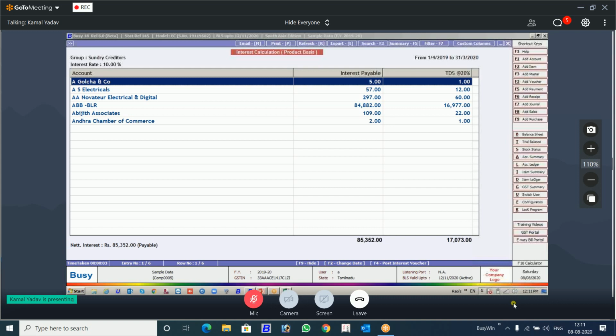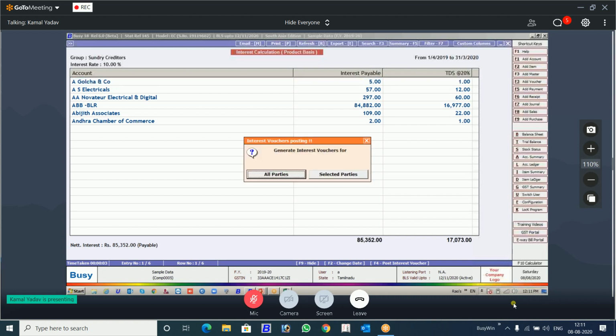It is purely for the purpose of accounting. Nothing to do with TDS return. No TDS category will be described. No TDS window will be highlighted. Purely for accounting. Those clients, keep it very clear in mind, are not using the TDS feature of Busy, but they want to post the accounting part automatically of the interest calculation. For those, you can pitch this.